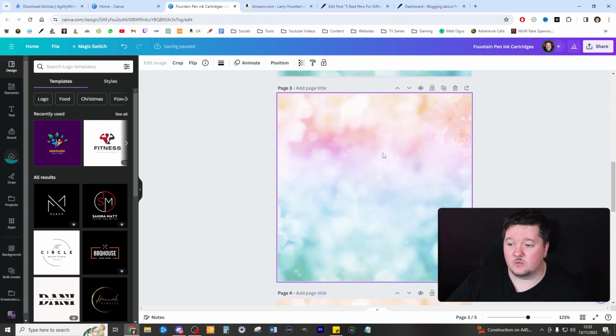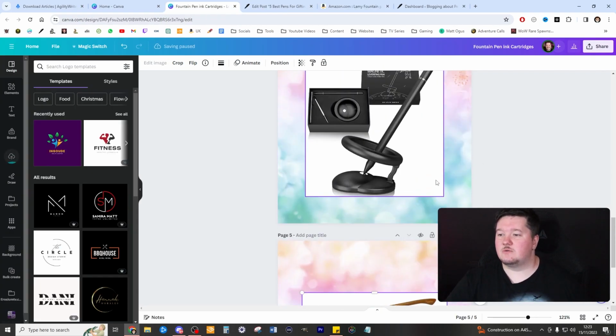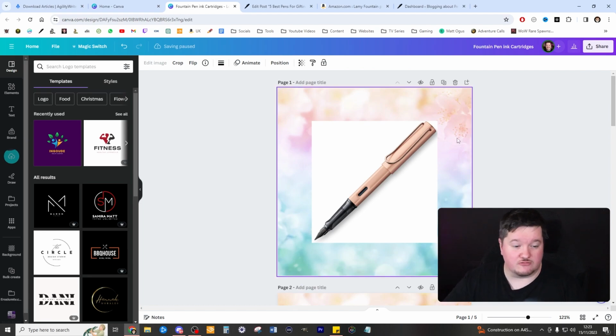If you want to duplicate what you've got here, like the background, just press duplicate page. It keeps the design, and you can just do it like that. It's really simple. Okay, so now we've got all of the images put in here. Now I'm just going to remove the background.